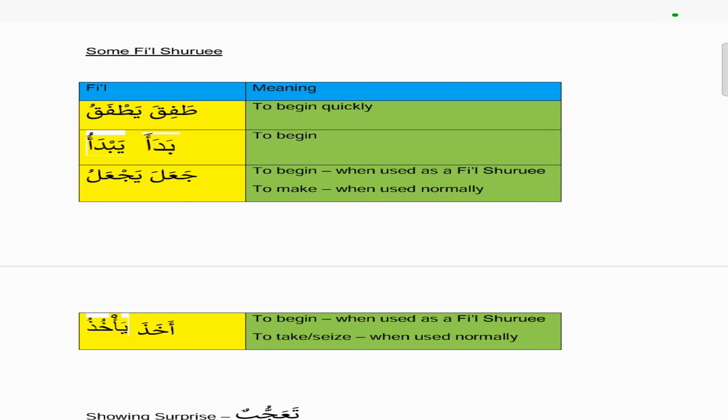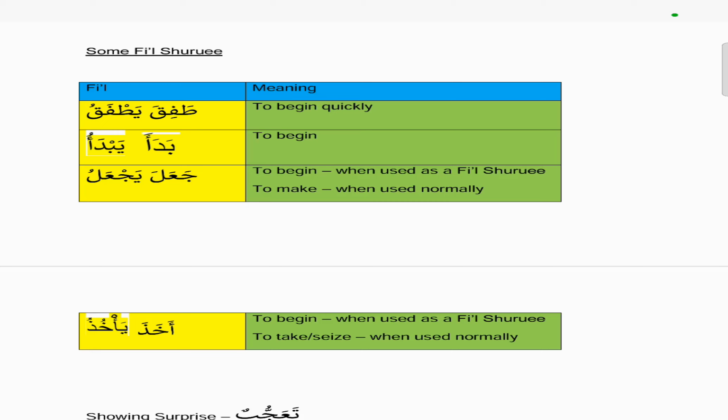So if we just go through it, the fi'l tafika is the past tense and yadfuku is the present tense. This means to begin quickly. So if you want to indicate an action that began very quickly, then you can use tafika yadfuku. And the next is bada'a, which is the past tense, and yabda'u is the present tense, which means again to begin. And ja'ala yaj'alu, ja'ala is the past tense and yaj'alu is the present tense. It means to begin when it's used as a fi'l shuru'i.